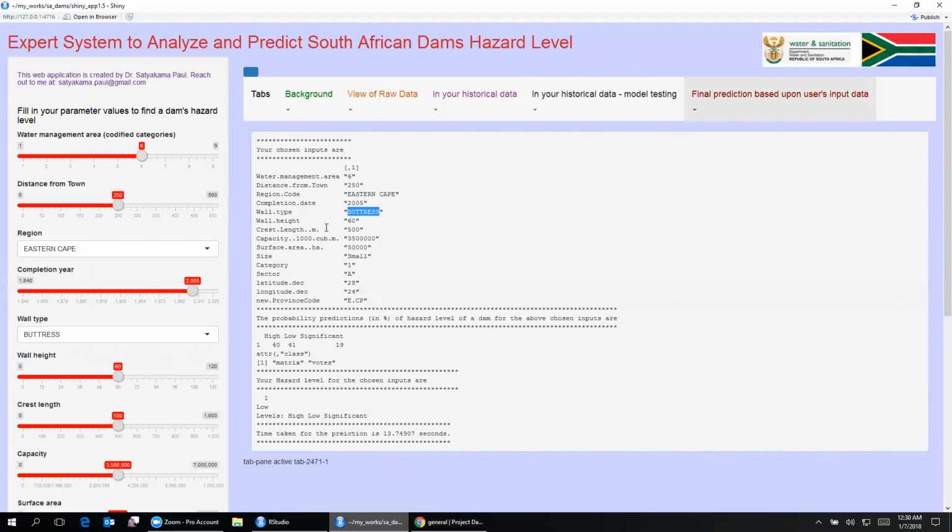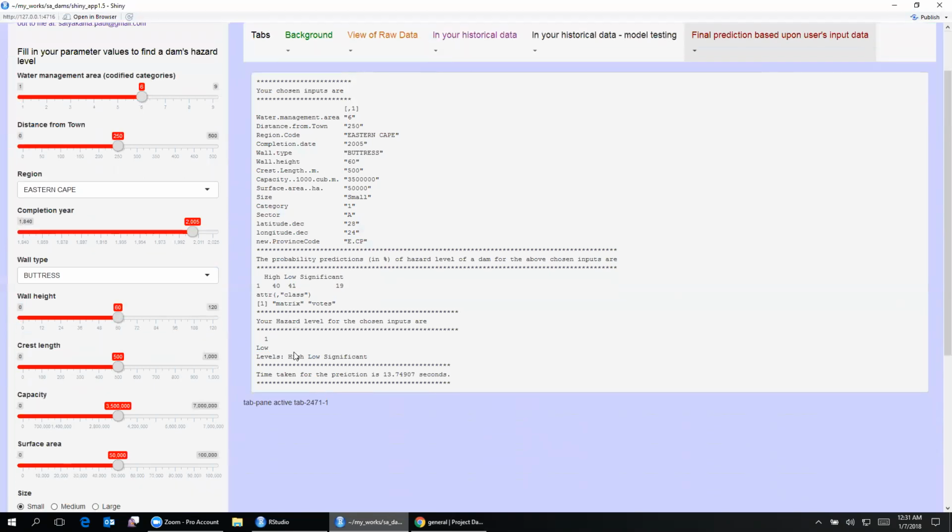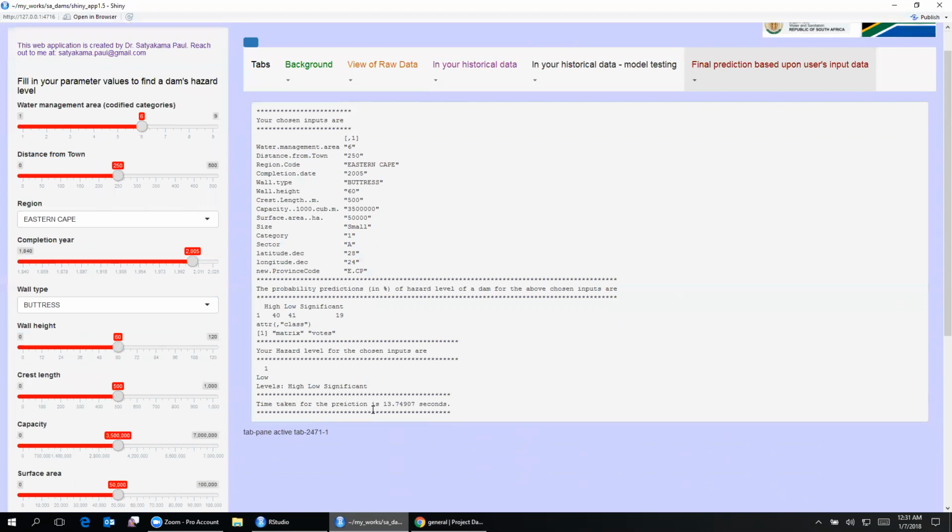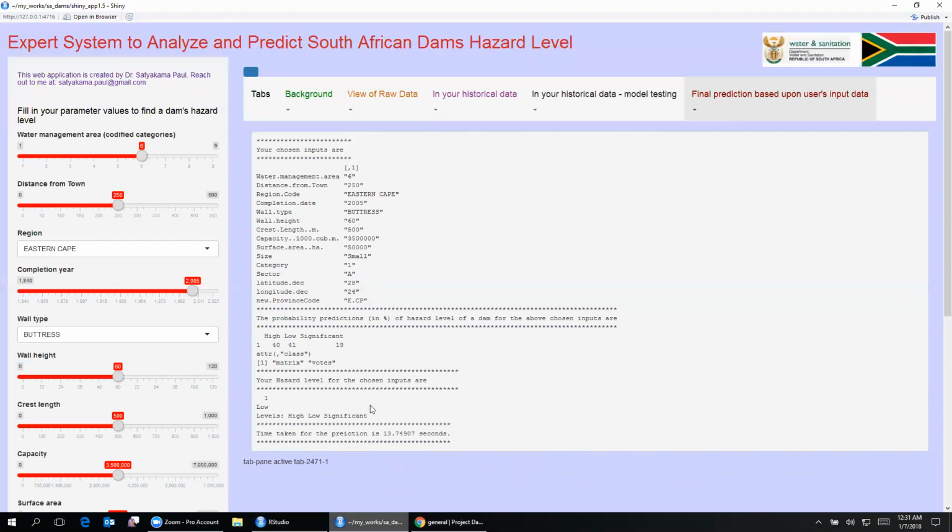So taking in the highest probability value, we would be choosing the highest. The hazard level of the chosen inputs is low, so that is being shown because the low has the highest probability value, as you can see over here. And added to that, the time taken for the prediction is 13.749 seconds approximately. So this is what we provide as an expert system to analyze and predict South African dams hazard level.